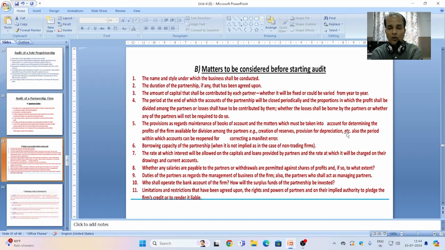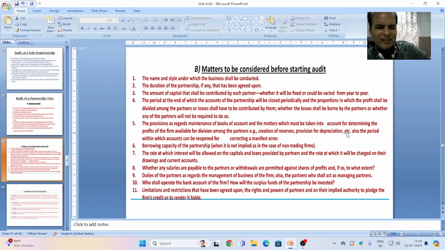Point 10. Who shall operate the bank account of the firm? How will the surplus funds of the partnership be invested? Up to what extent the partnership firm can use its profit for investment. Management policy regarding investing the extra profit. Point 11. Limitations and restrictions that have been agreed upon on the rights and powers of partners and their implied authority to pledge the firm's credit or to render it liable.